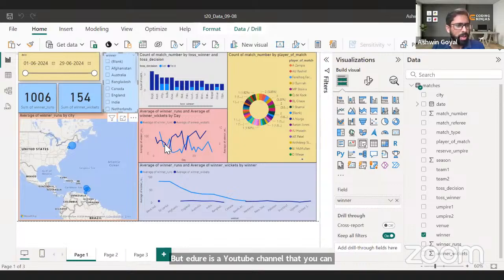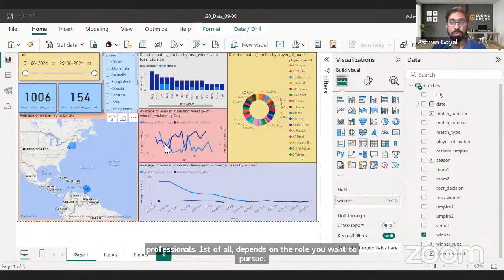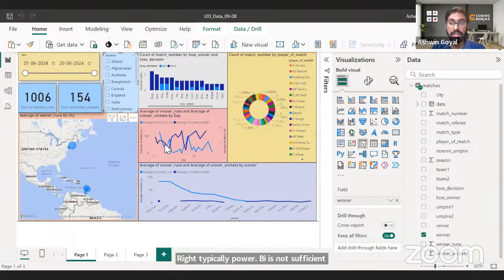Okay, is only Power BI enough to get jobs for experienced professionals? First of all, it depends on the role you want to pursue, right? Typically, Power BI is not sufficient. It is definitely a good boost, but it is not sufficient. You need to know at least Excel and SQL. So at least three skills you should know: Excel, SQL, and Power BI. And these we teach extensively here and across other courses. You'll get a lot of resources for the same.